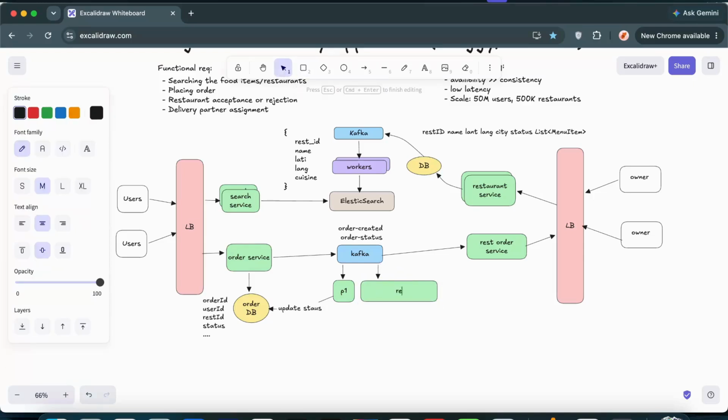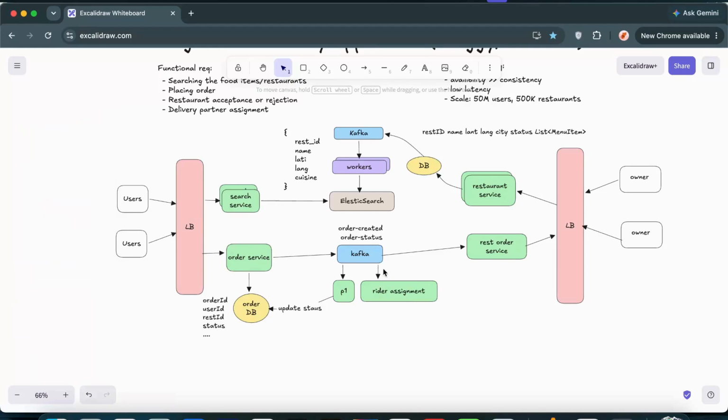And that's how this works now. Let's ensure that a rider is getting assigned to this particular user so that he can deliver the order. For that, again, we have a load balancer, where users register themselves, and riders or delivery partners register themselves on the platform. And once they are active in a particular location, they keep on sending their locations, and every 3 to 5 seconds they update their locations from their device, right?